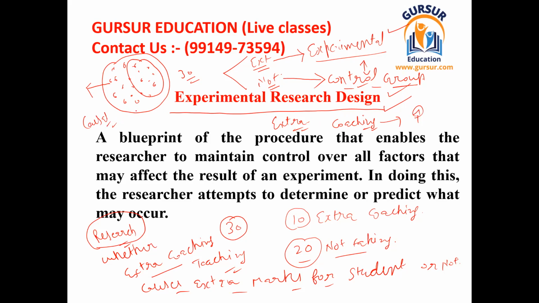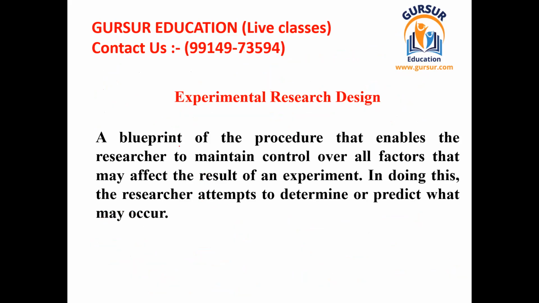All this process comes after taking into consideration all the W and H type of questions, like where to conduct, how to conduct, when to conduct. After answering these questions, the researcher has to go through this process. He can make groups of the complete population. One group shall be known as experimental and the other as the control group. Now I am reading this because I hope you have understood by now.